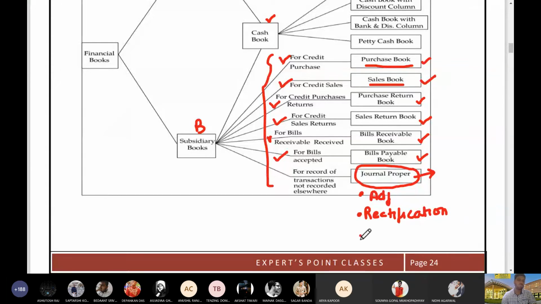We pass all types of closing entries and opening entries. Closing entry means the entries through which the balances in a particular year get closed and transferred to the next year, and the balances of nominal accounts are transferred to P&L. तो हम उन entries को भी कहाँ से pass करेंगे? We'll be passing them through journal proper. So opening and closing journal entries will be recorded through journal proper.